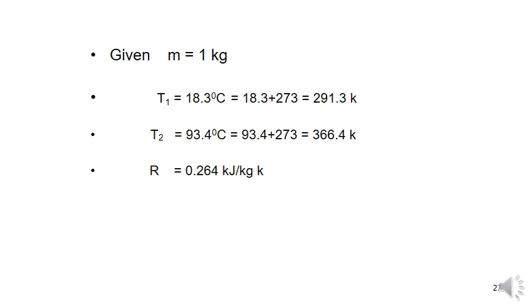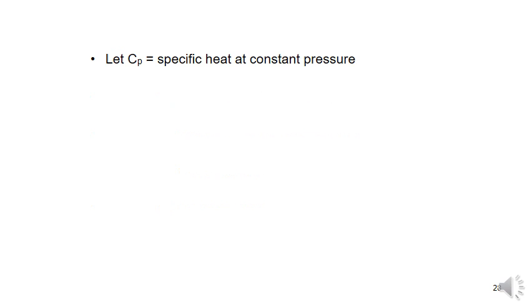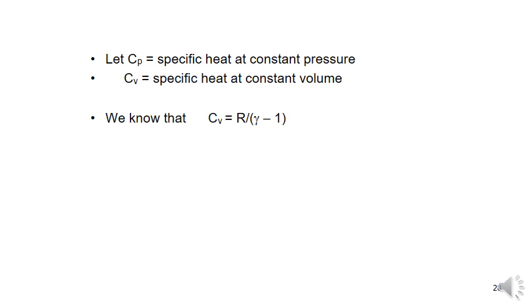R is equal to 0.264 kilojoule per kg Kelvin. Gamma is equal to Cp by Cv, that is 1.18. Cp is the specific heat at constant pressure, and Cv is the specific heat at constant volume. We know that Cv is equal to R by (gamma minus 1). By substituting the R value and the gamma value we will get the Cv value. So 0.264 divided by (1.18 minus 1) gives 1.47 kilojoule per kg Kelvin.